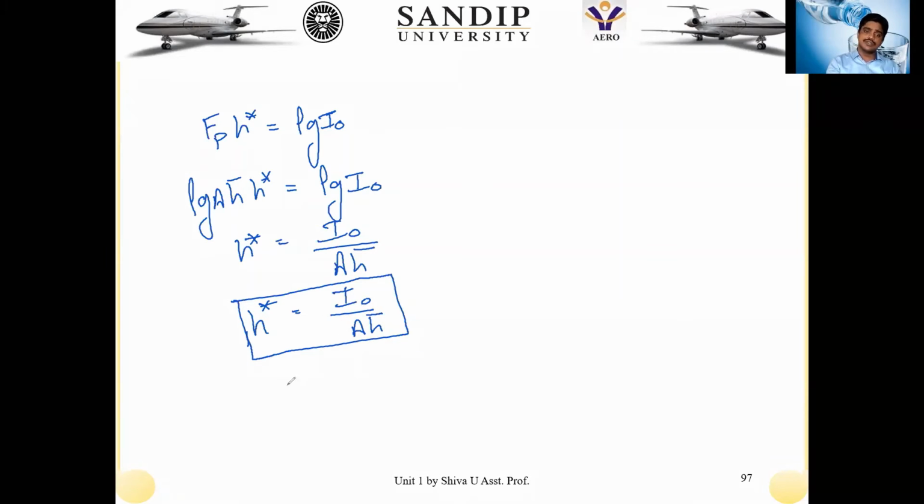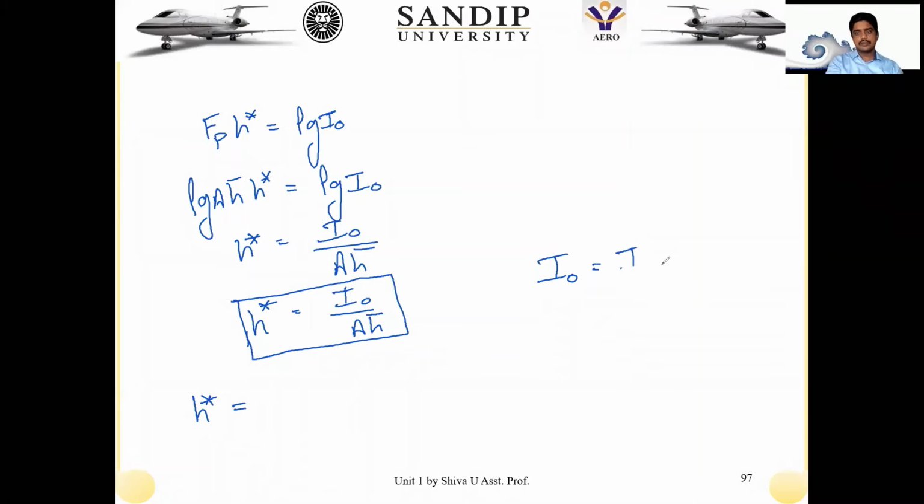So in order to expand, by utilizing the parallel axis theorem, I naught is equal to Ixx plus A h bar square.